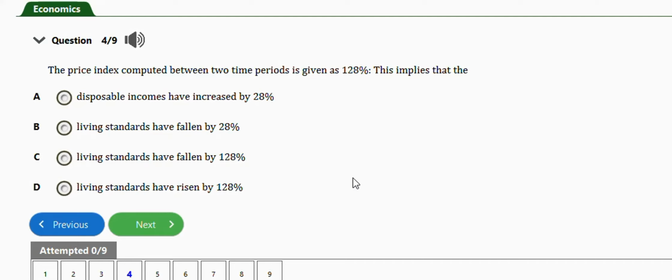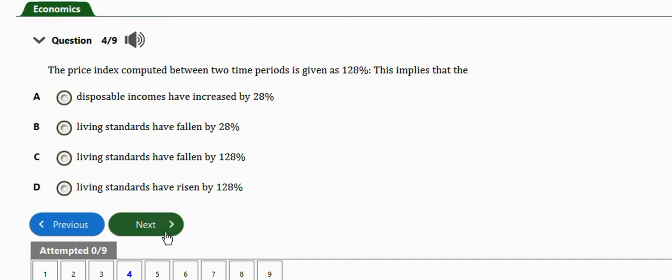So guys, the right answer is option B, living standards have fallen by 28%. The price index base is always 100%, so when you subtract 100 from 128, you get 28. So it shows that living standards are falling by 28%.